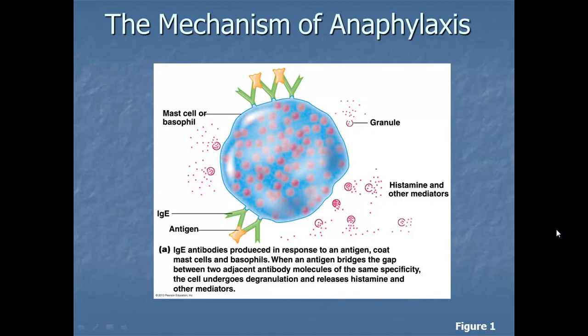So here it shows you your antibody bound to an antigen. These are your IgE antibodies, and they're going to bind to your mast or your basophil cells using that Fc region, the stem region, and that's going to cause degranulation. Degranulation means that it's going to release the mediators, and one of those mediators is histamine, and we know that's going to cause increased permeability and dilation of blood vessels.